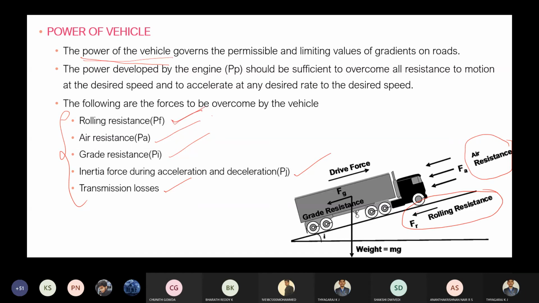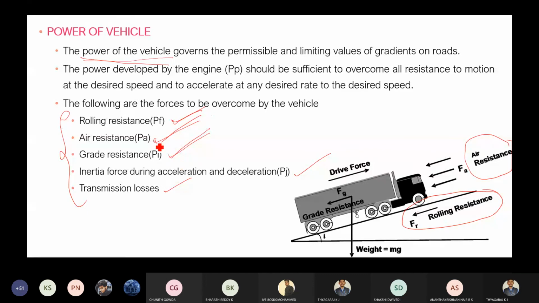That is the rolling resistance. As the name itself indicates, it is a resistance to rolling of the vehicle, that is moving of the vehicle. Then air resistance: whenever you are moving on the road, the air will be hitting the vehicle front.